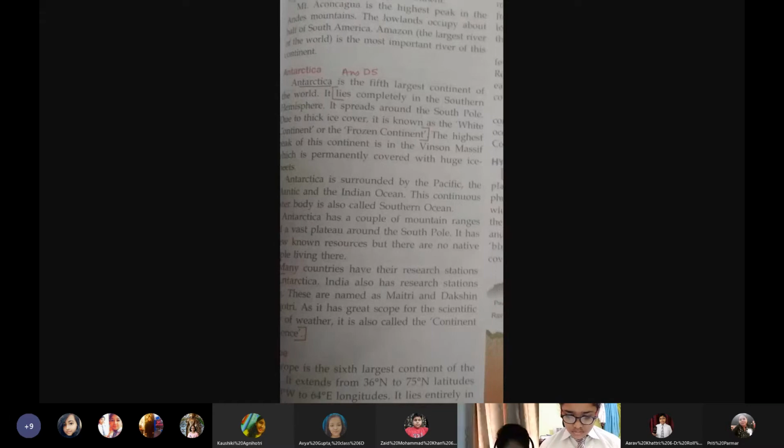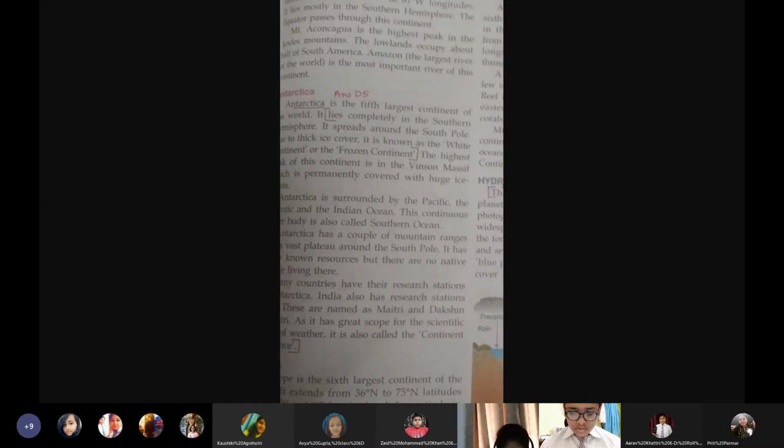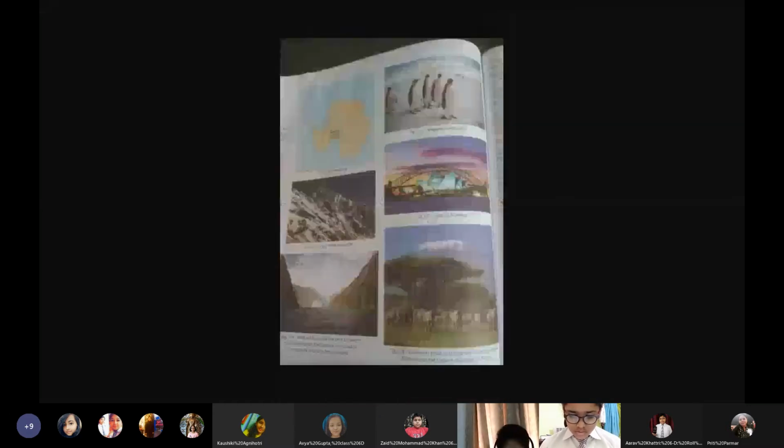Now, the highest peak of this continent is the Vinson Massif. Underline Vinson Massif, which is permanently covered with huge ice sheets. Now, Antarctica is surrounded by the Pacific, the Atlantic, and the Indian Ocean. Let us see it, please. Antarctica, if you see from top, here they have not mentioned.